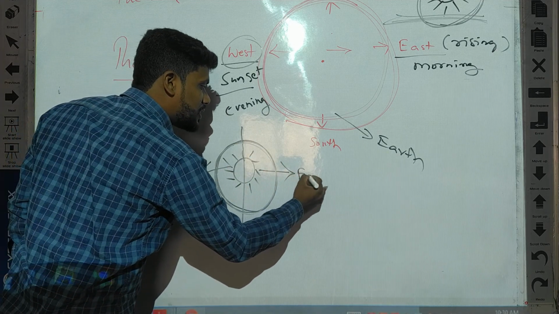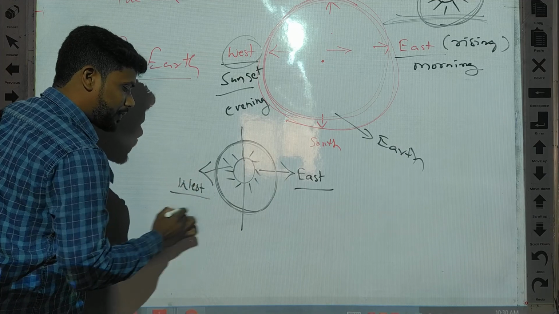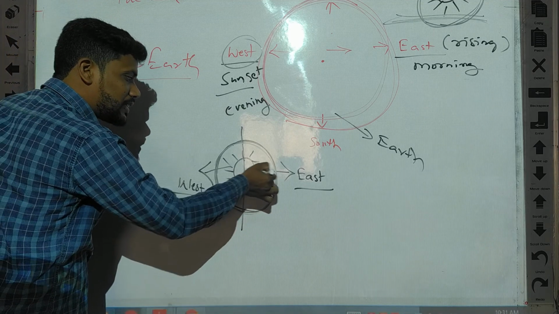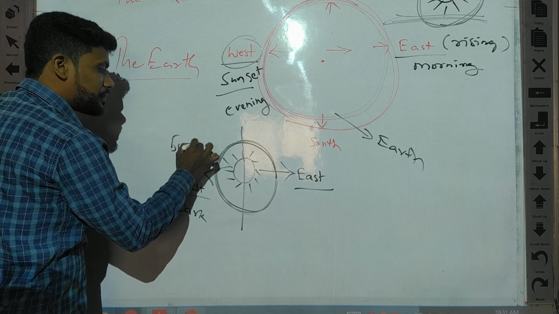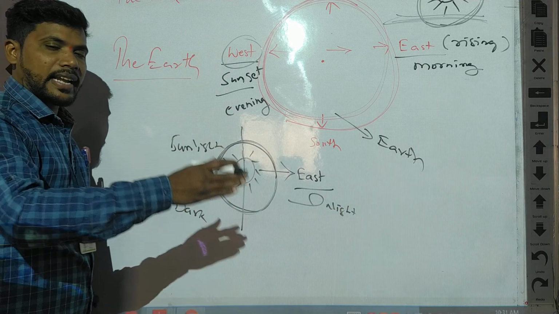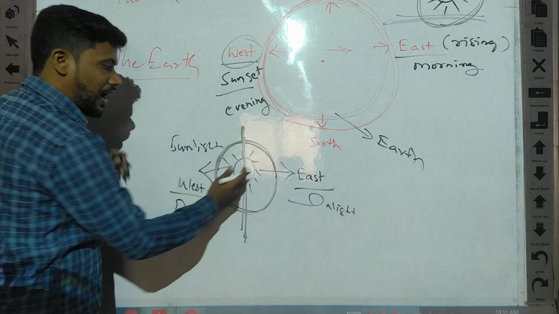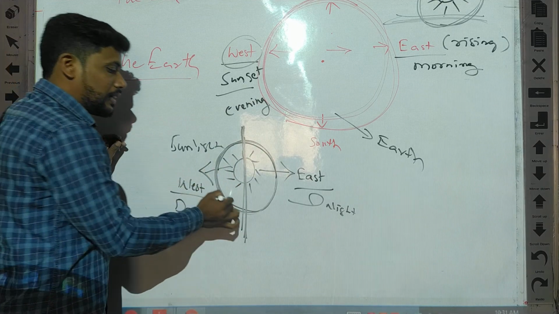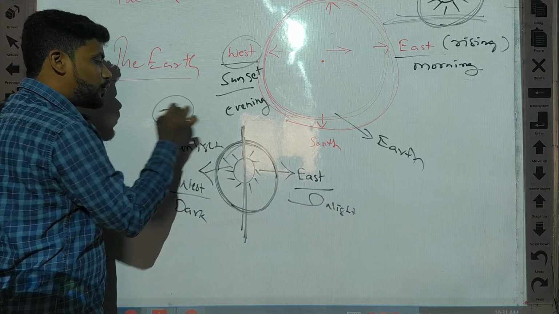So if east side is sun rising, west side compulsory it is dark. Understand? So when this earth comes here, here sunlight will come and we'll get night again. So 12 hours daytime, 12 hours night time. If you divide this globe, half portion will be sunlight and half portion will be dark. Why? Because the earth is rotating around the sun. So by rotating it will take 24 hours.